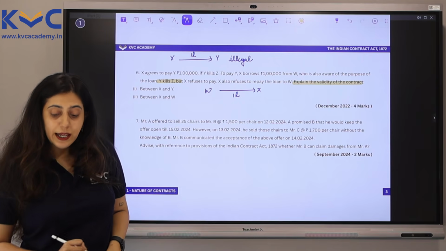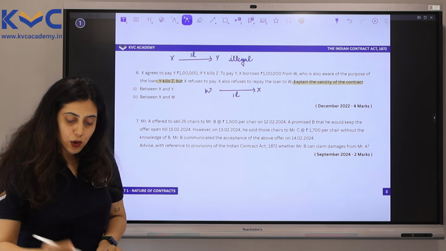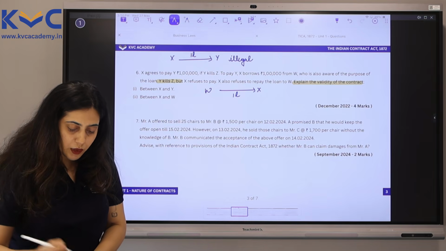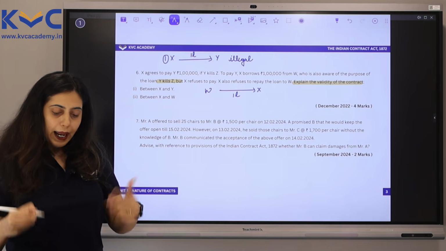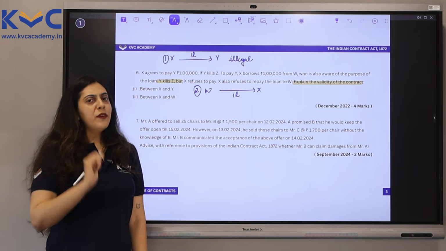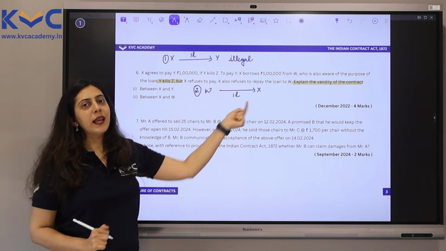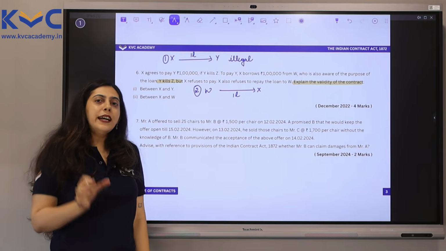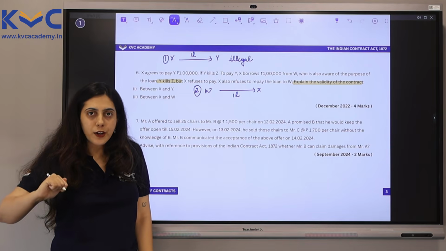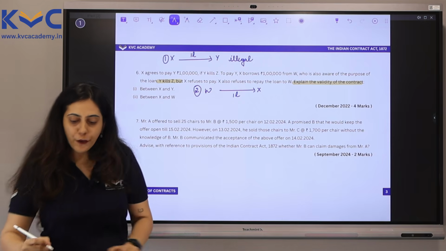The question is, explain the validity of the contract between X and Y. Let's call this contract number 1. Between X and Y, and between X and W, contract number 2. Now, before we proceed, this contract where X is borrowing 1 lakh rupees from W, can I call it a collateral contract or a connected contract or a related contract? Of course I can.